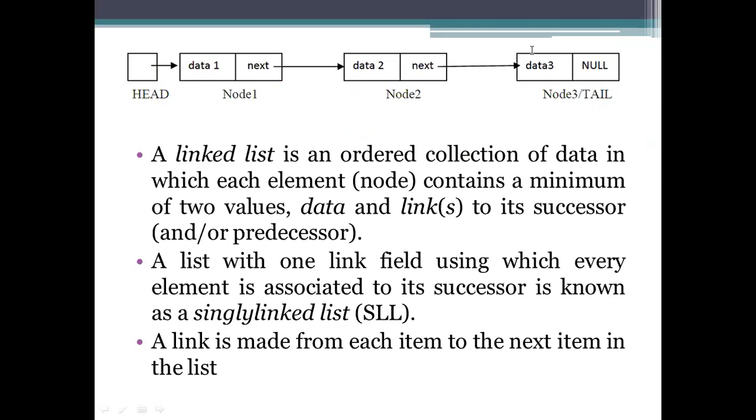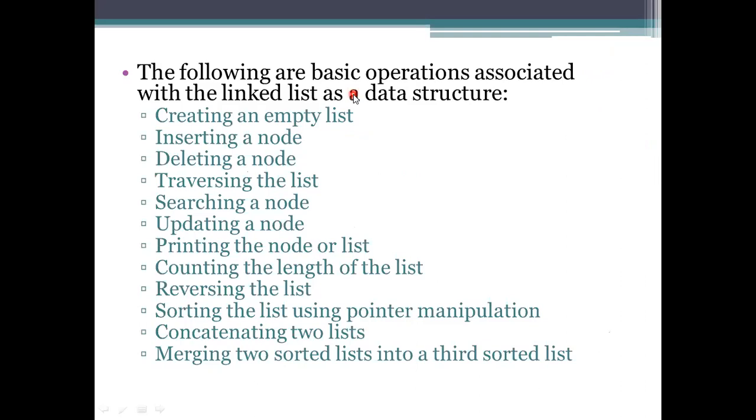And then next, the method we have here is deletion. We can delete the node. Before deleting the node, as I said for inserting a node, we need to make the next address specified. Traversing means visiting one node by one node. Searching means we are searching for an element. Updating a node means giving a new data element to that node.